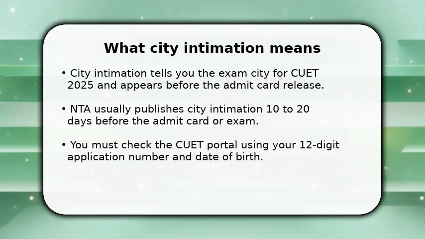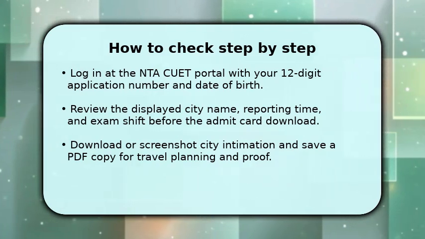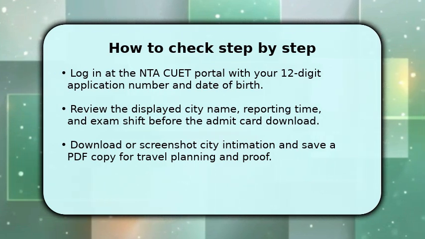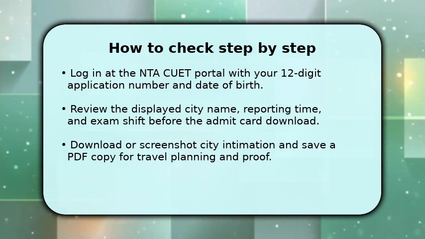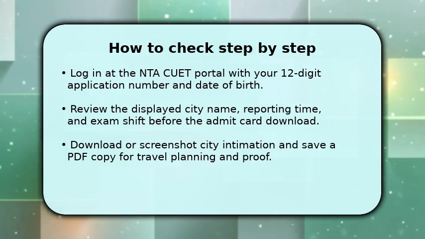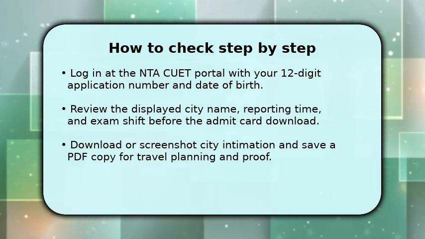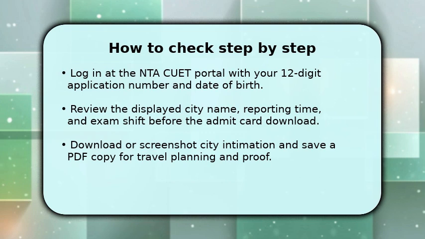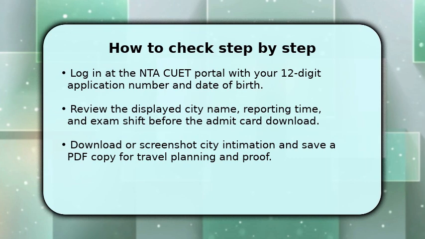Log in at the NTA CUET portal with your 12-digit application number and date of birth, and open the candidate dashboard. Click the City Intimation or Exam City link to display the assigned city name, reporting time, exam shift, and any center notes. Carefully review spelling of your name and the city, then download or screenshot the City Intimation page and save a PDF copy. Use that saved file to plan travel, book transport, and check if you need an overnight stay.